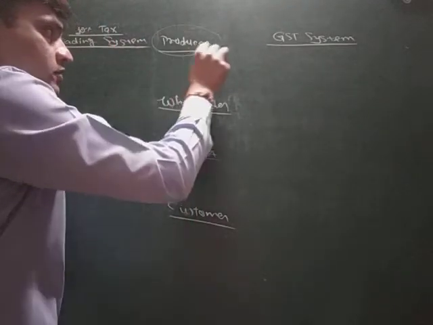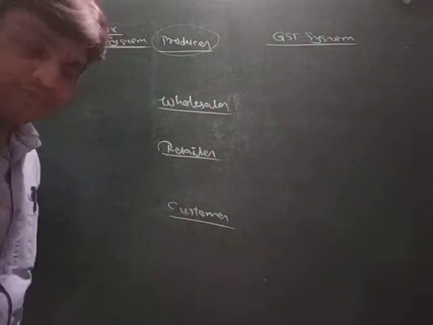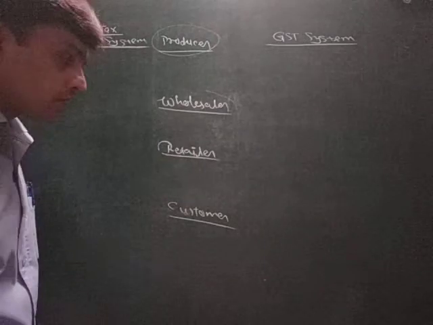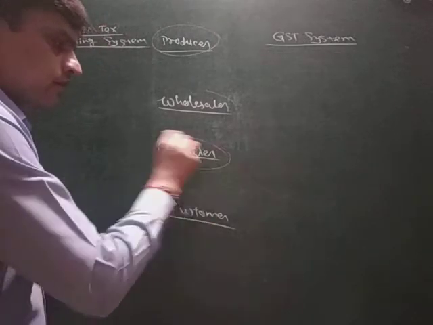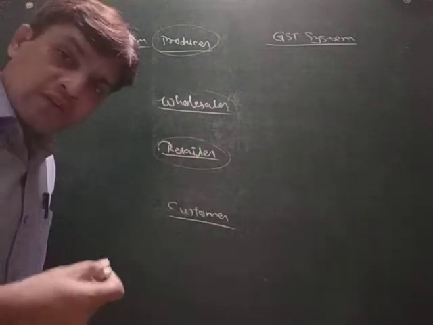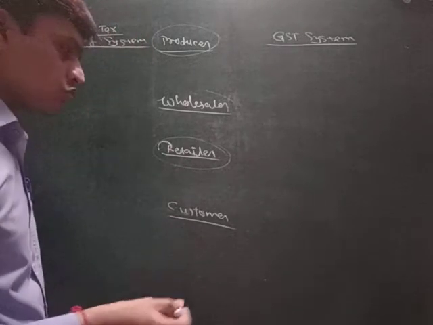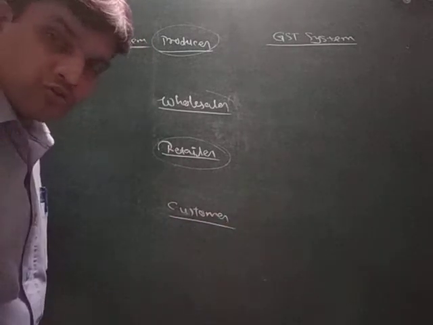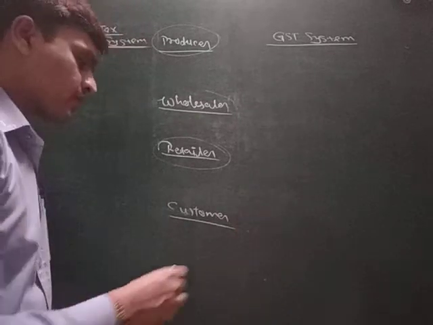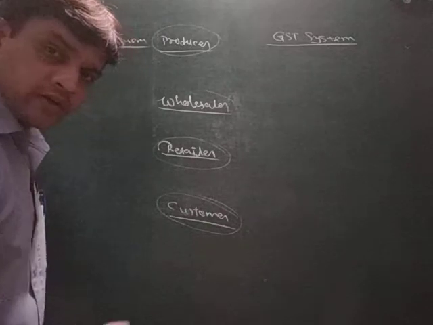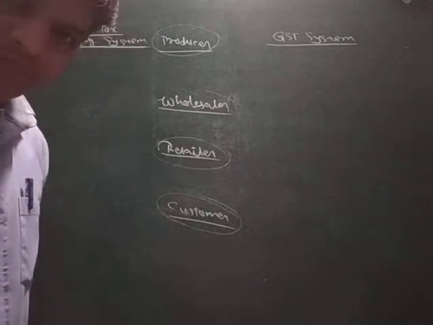In this channel, the first person is the producer, then the wholesaler who purchases from the producer, then the retailer around us who sells the goods in their retail shop, called a provision store or medical store, whatever it is. And the last one is the customer. So this is the channel.